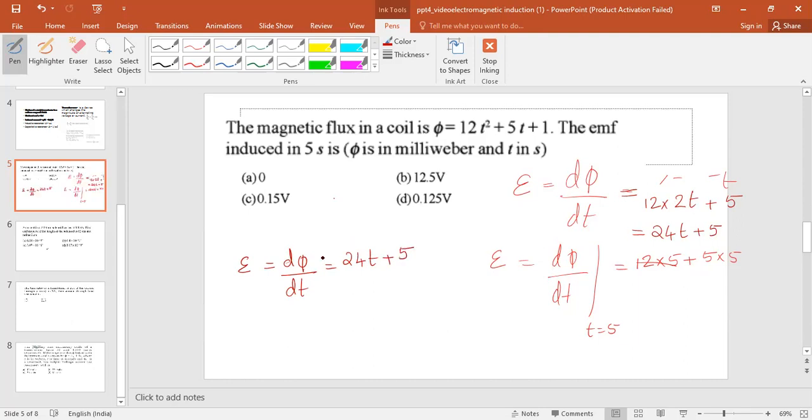So when t equal to 5, the induced EMF is equal to 24 into 5 plus 5. So that much milliweber. We have to convert into Weber, so that becomes 24 into 5 plus 5 into 10 raised to minus 3. Evaluating this, we get 0.125. So the answer is option B.